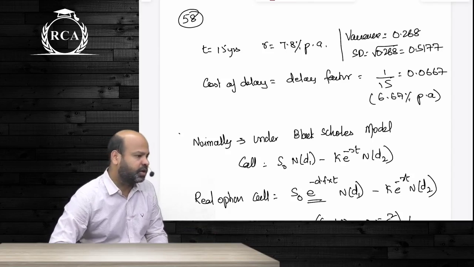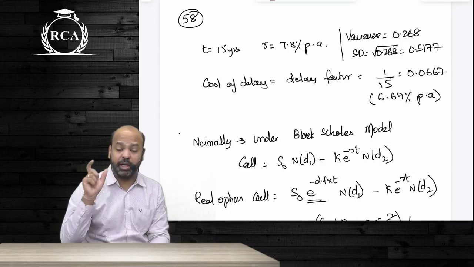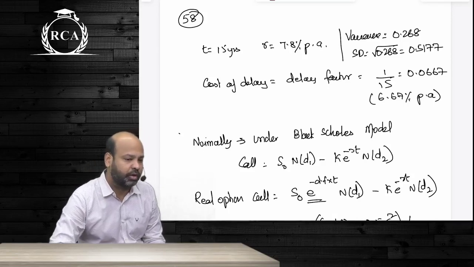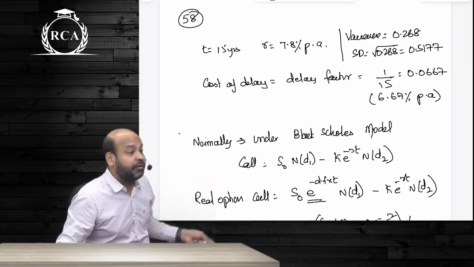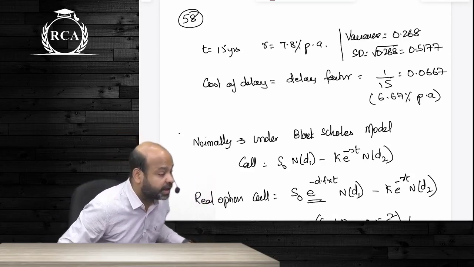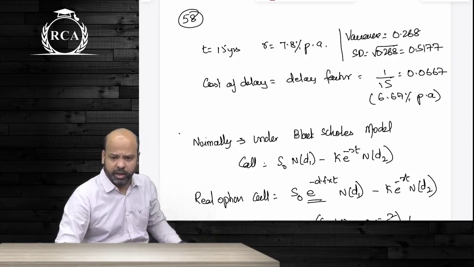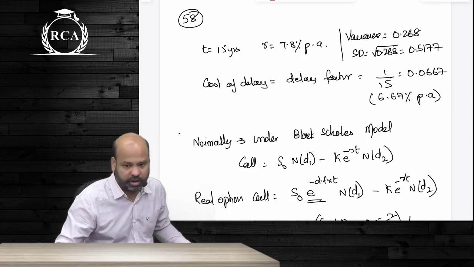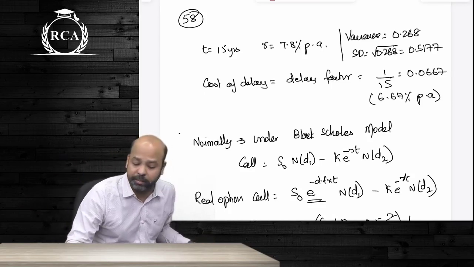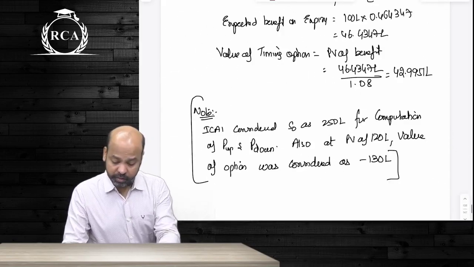Risk neutralization model, binomial model and Black and Scholes model. But remember, in the Black and Scholes model, when you're talking about timing option, a delay factor came in. The project life was 15 years. I said instead of directly taking rate of interest, also consider delay factor, 1 divided by 15. Every time you delay the project by 1 year, the cash flows were going to reduce by 6.67%. Just keep that in mind. The rest is exactly the same. Are we clear, guys? What were we doing after this?